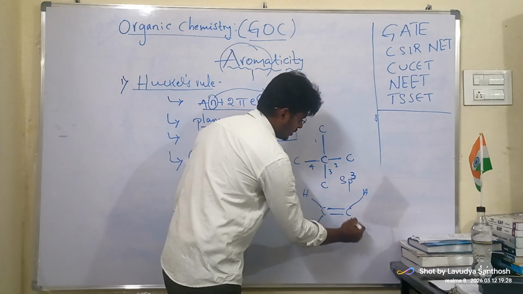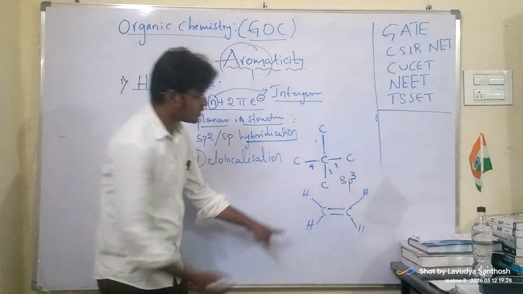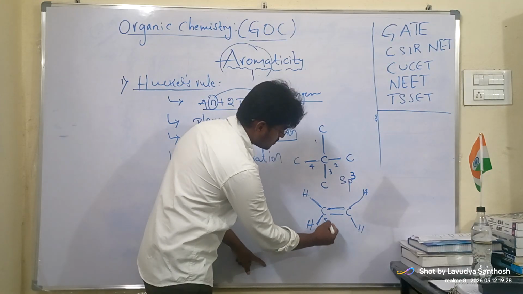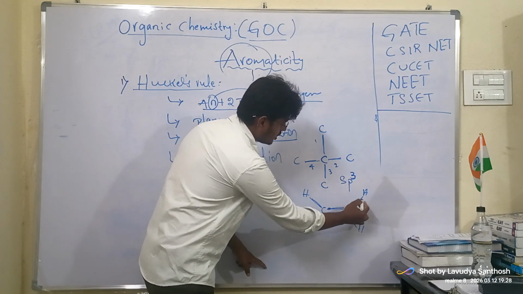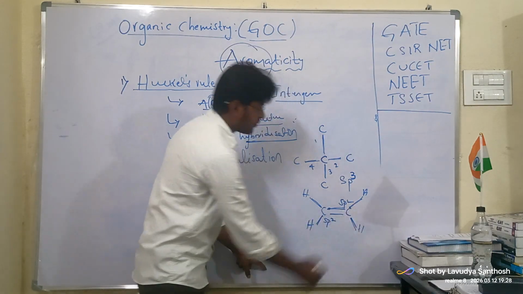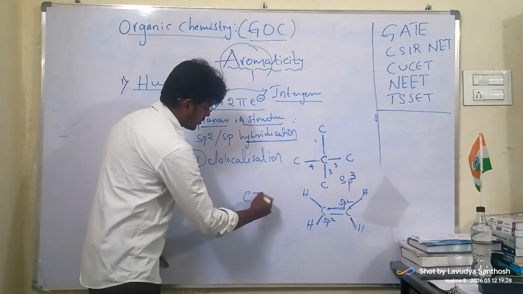You take ethene. Now see here, this carbon is having how many sigma bonds? 1 sigma bond, 2, 3. So it is sp2. This is 1, 2, 3. sp2. This is sp2.